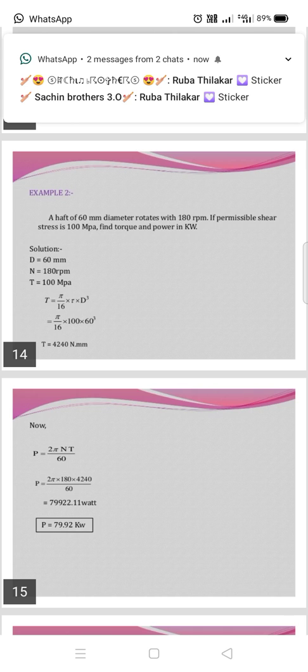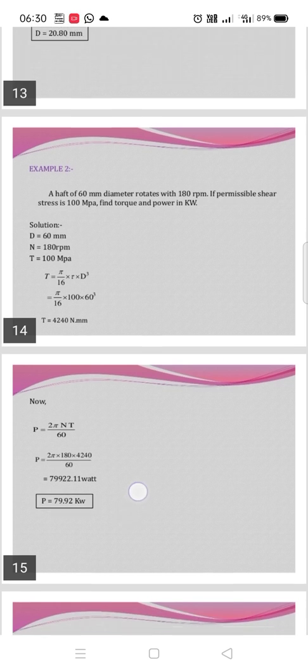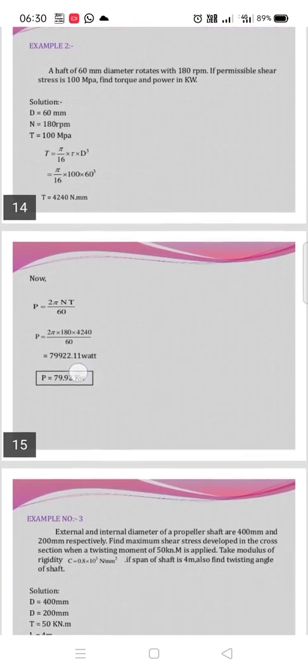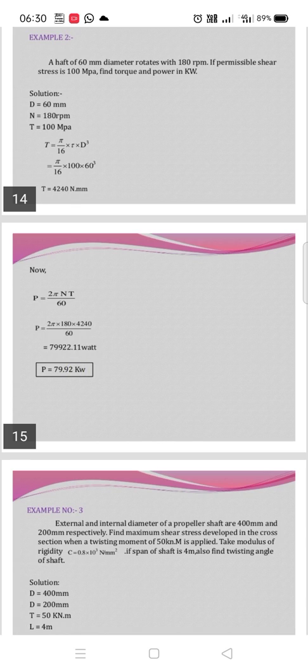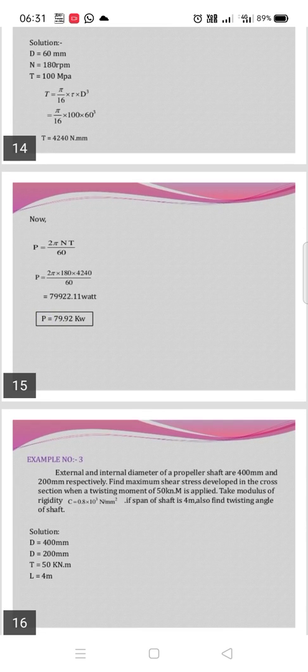Okay, d is equal to 60 millimeter, n is equal to 180 rpm, tau is equal to 100 megapascal. T is equal to pi divided by 16 into tau into d cube. This is the formula for torque. Pi divided by 16 into 100 into 60 cube, where 60 is the diameter.